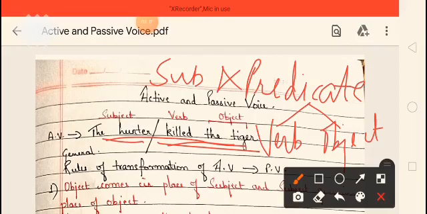So till here we come to know that a sentence can be divided into two parts, subject and predicate, and the predicate is further formed by the combination of two parts, verb and object. The action doing words are known as verb and the remaining sentence comes under the category of object. So if we bifurcate this sentence, the hunter killed the tiger, the hunter becomes the subject, killed becomes the verb, and the tiger becomes the object. Now with the help of this sentence, we will learn some general rules of transforming active voice into passive voice.